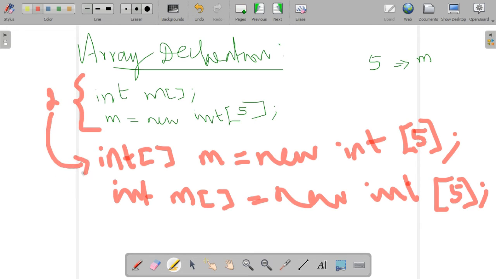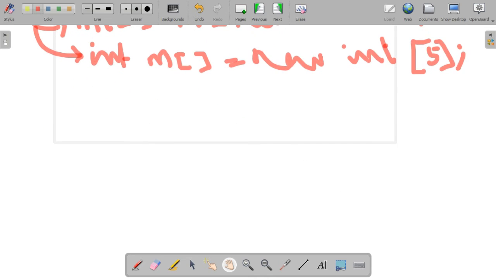Instead of the 2 statements, we can write in either the first way or the second way. Okay, this is the array declaration.